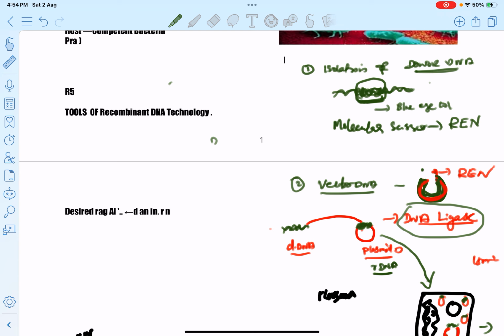A small portion is also cut from the plasmid vector to enter the desired DNA into the plasmid vector, the complementary part. The portion complementary to the desired DNA is cut from the donor DNA. These two DNA fragments are ligated or linked with the help of the enzyme DNA ligase, then rDNA is formed. This is the first rDNA technology.